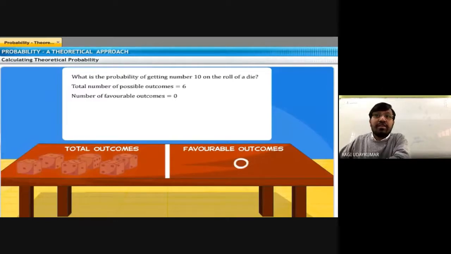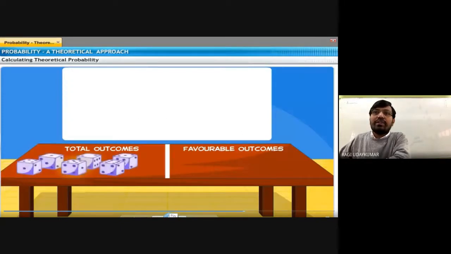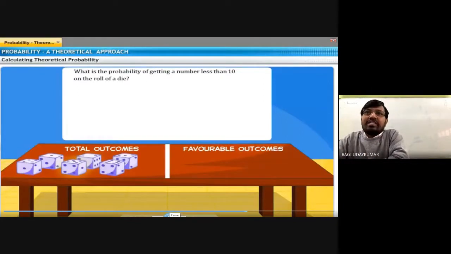The number of favorable outcomes is 0, that's why 0 by 6. When the probability of an event is 0, that event is called an impossible event. Please note this. So there is no chance of getting 10.